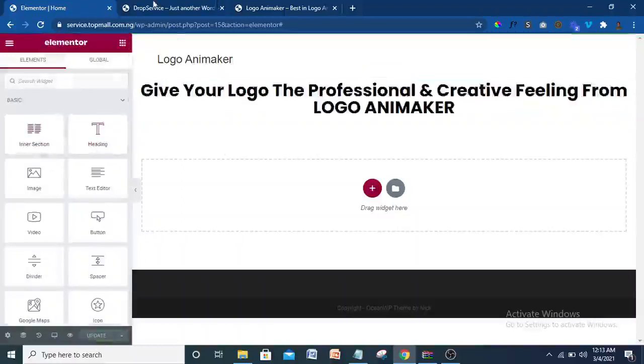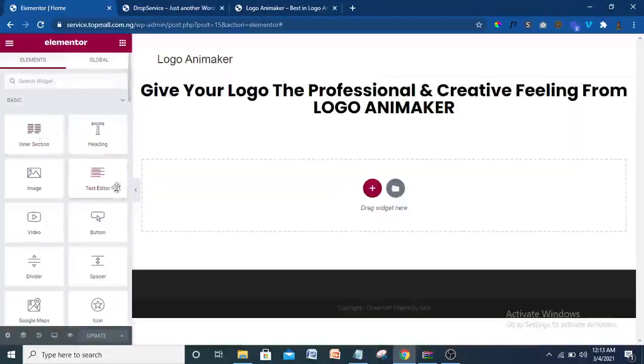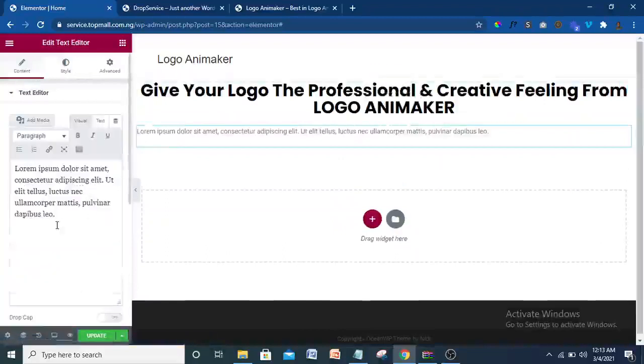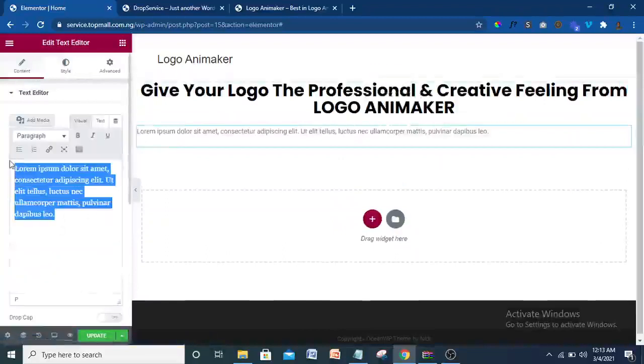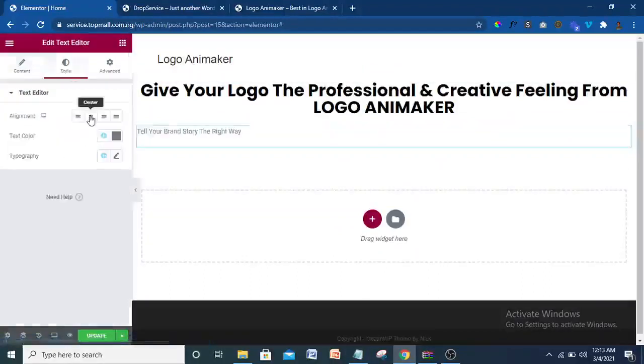The next thing we want to put here is this text: Tell your brand story the right way. Copy it, then come to what we need, a text editor. Just drag it under it here and drop it. Highlight everything here and Ctrl V, that is to paste what you have copied. Then come here, click on center align. So align center.